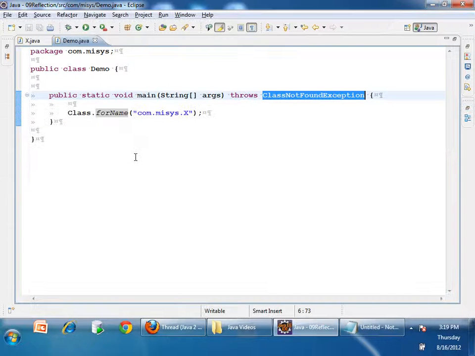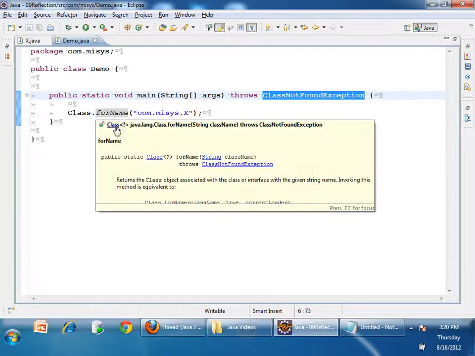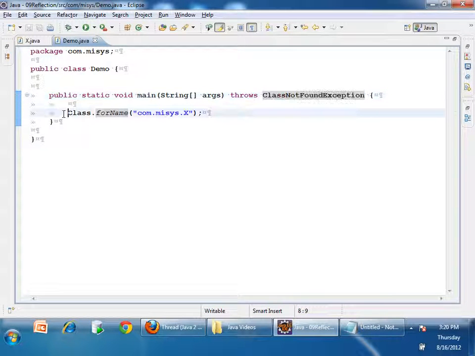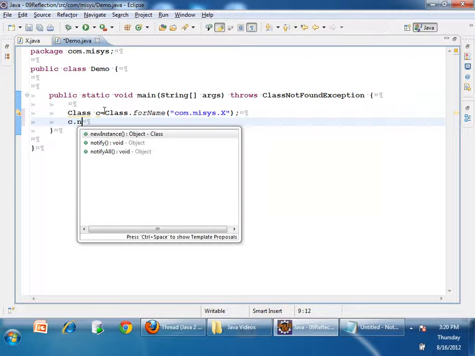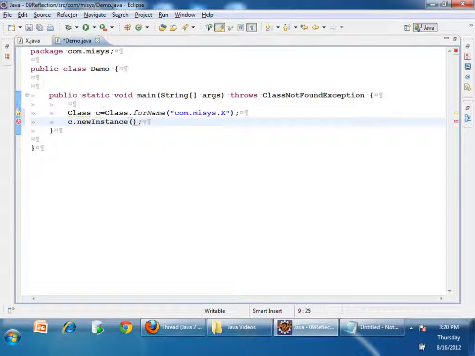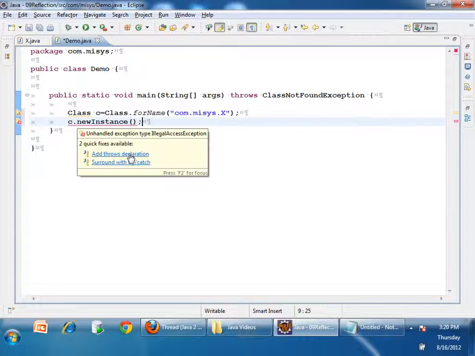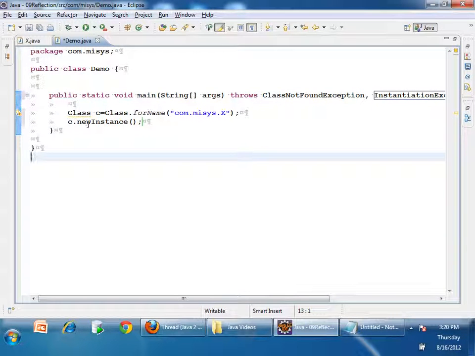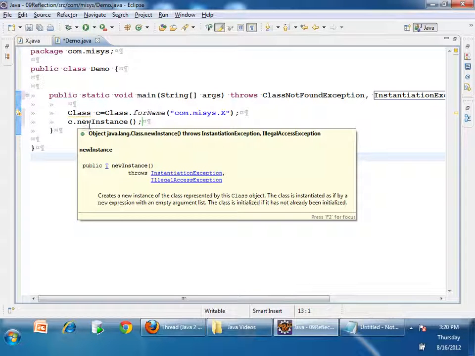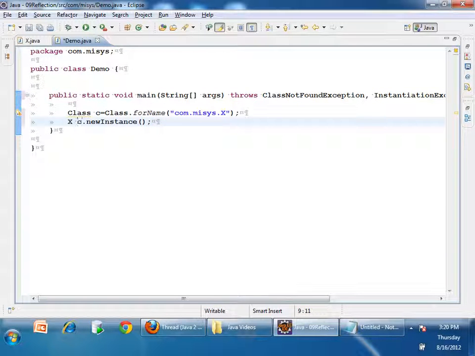See here, what is the return type of Class.forName? It is returning a Class object. So I'll take it in Class c. I got the reference of the static variable class which is present inside X. Now simple, I will just say c.newInstance. This will create an object of X. This is throwing some exception. Okay, let that be thrown. It is returning Object, but I know that it is an object of X.